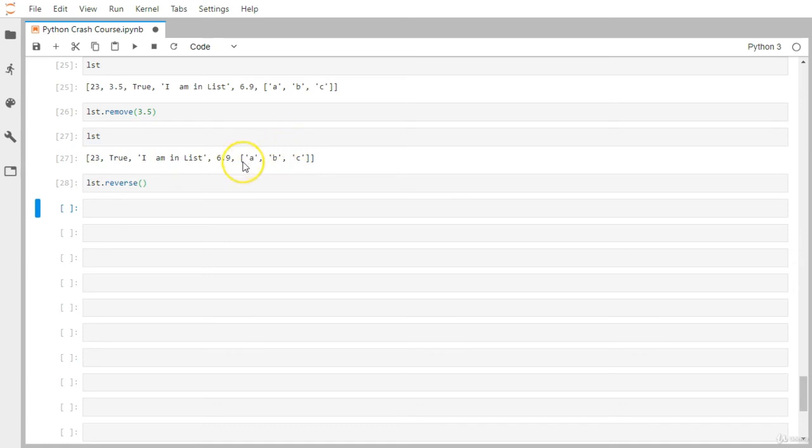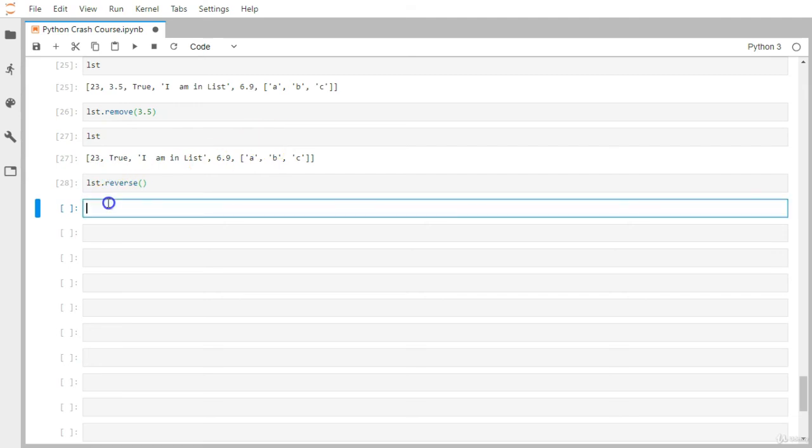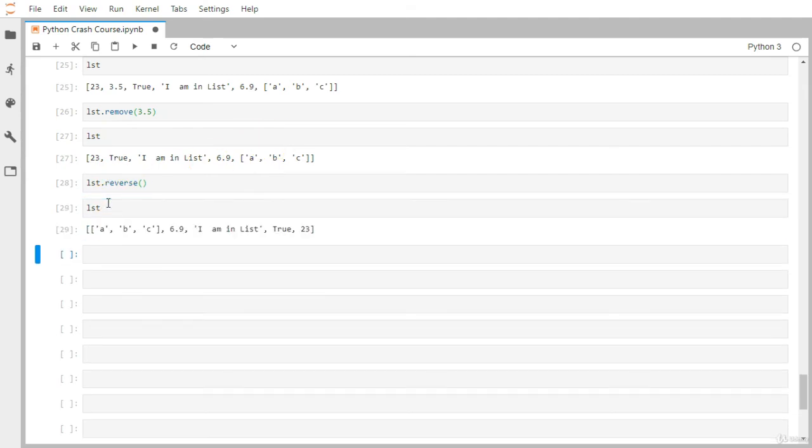So now whatever the last element was comes first, and the first element goes to the last. Let me just print it. Now you can see ABC is the first element. Don't misunderstand that this is three elements; ABC is a part of another list, so as a part of this sublist it will be considered as three different elements.